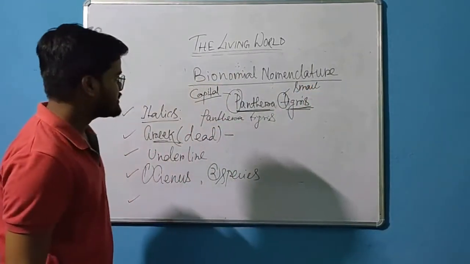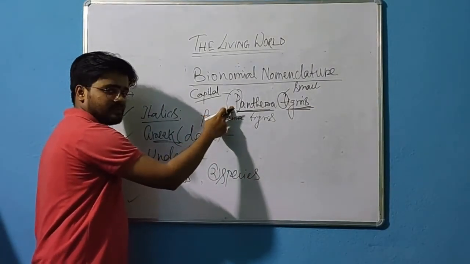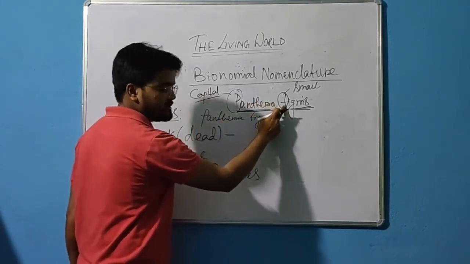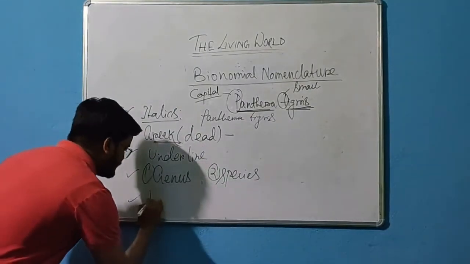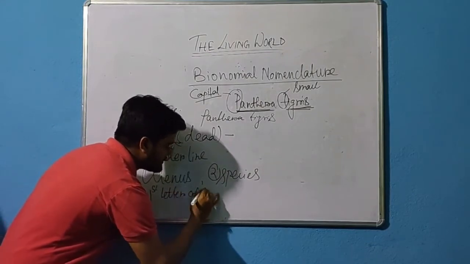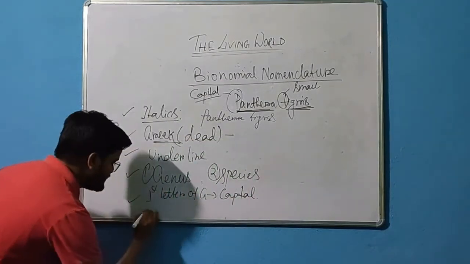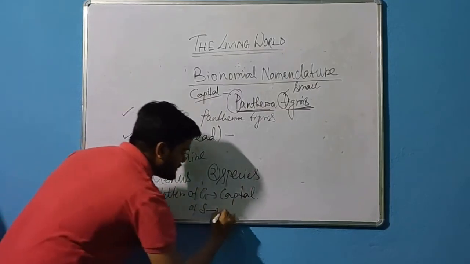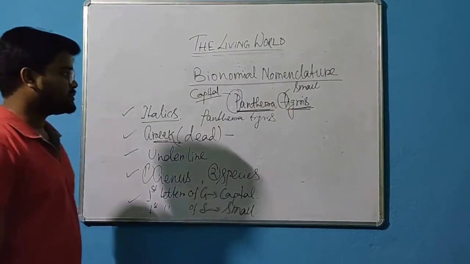What I told again: the first letter of the genus should be written in capital and the first letter of the species should be written in small. Clear?